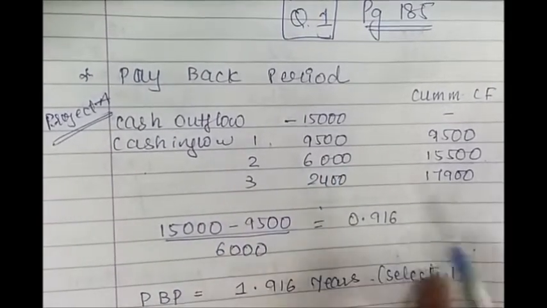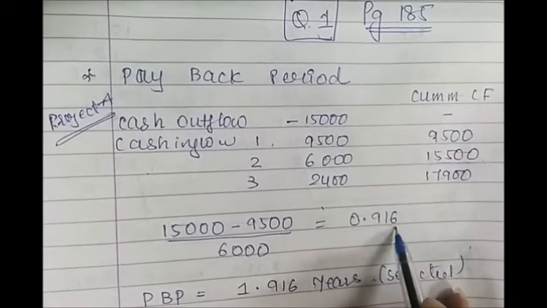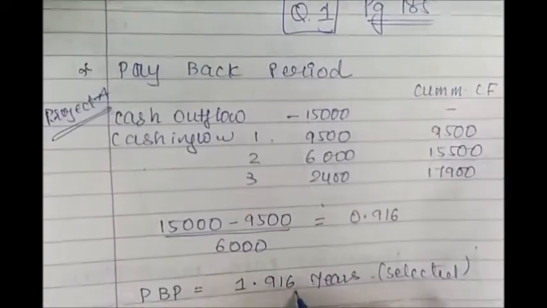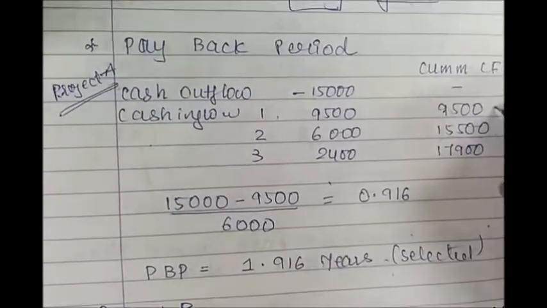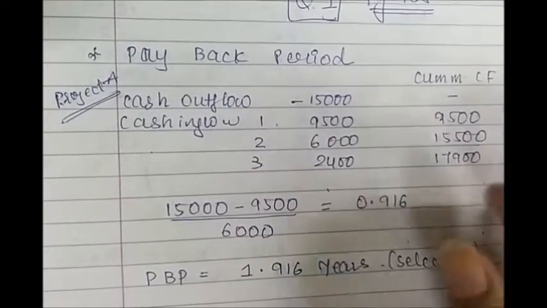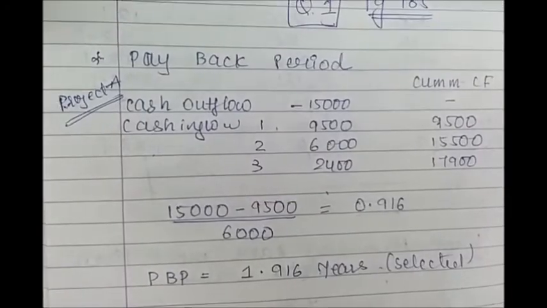This is simple mathematics, and we get 0.916. Now we take 1.916 years to recover the whole investment, that is 9,500, and some portion from year 2 to recover the whole investment of 15,000.